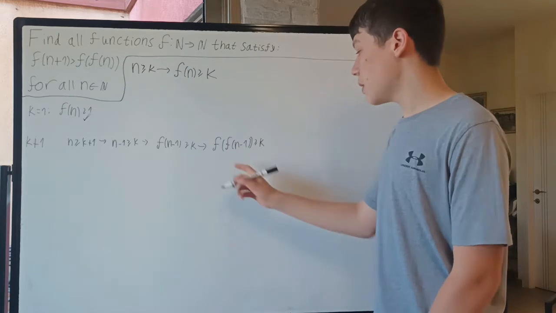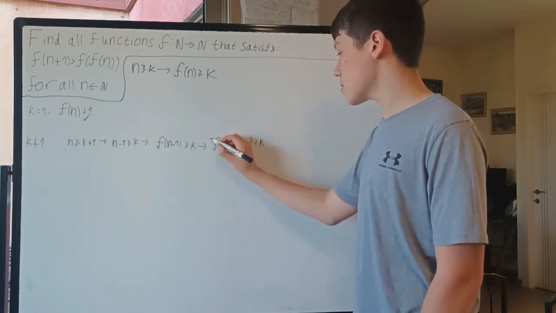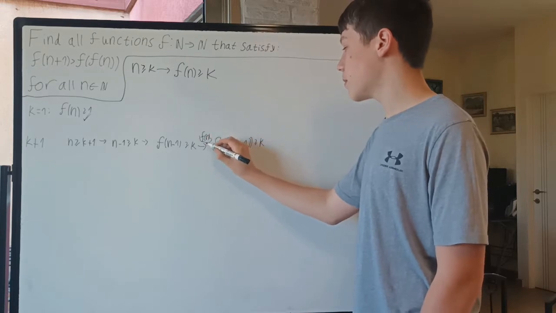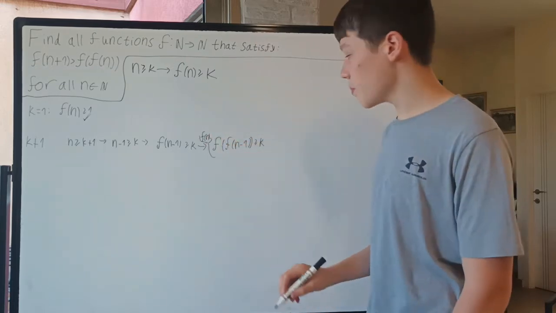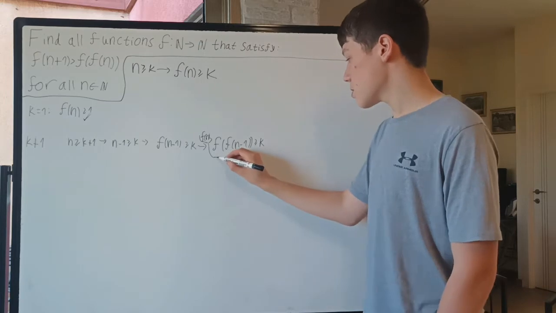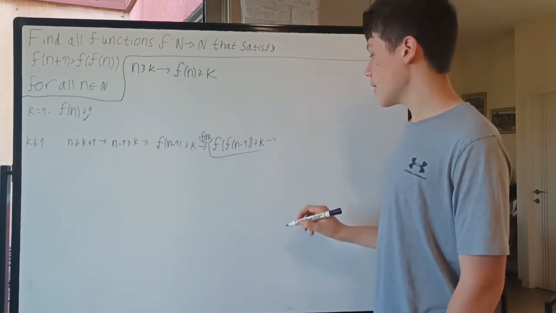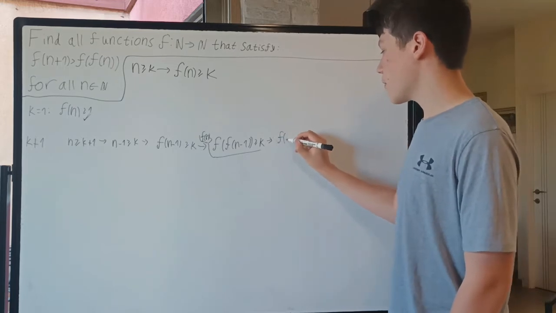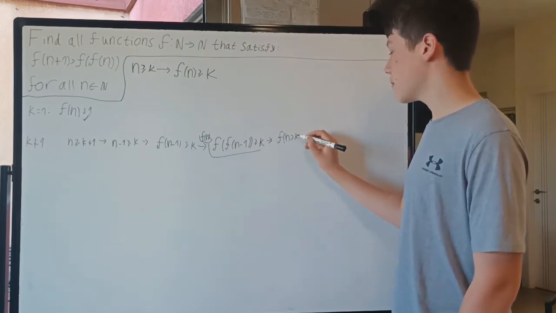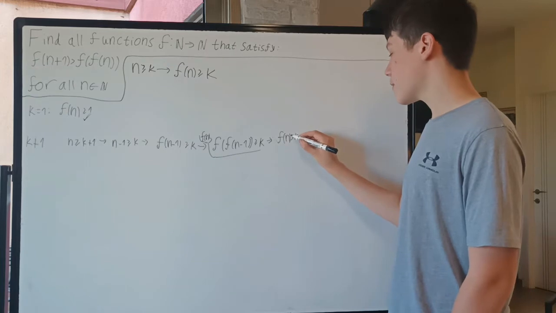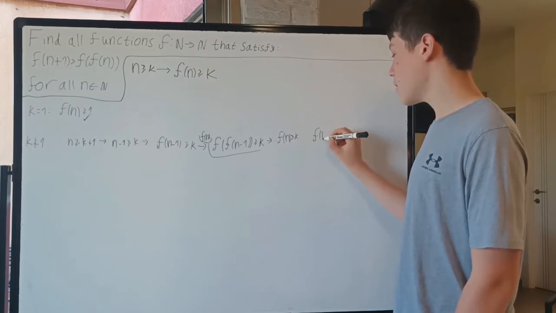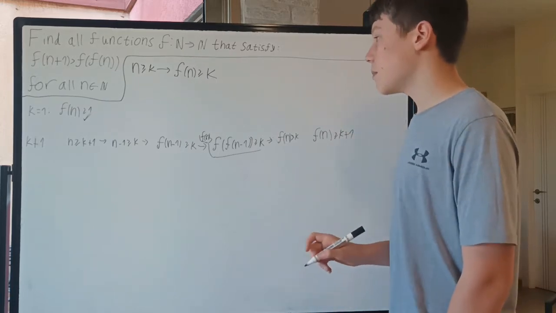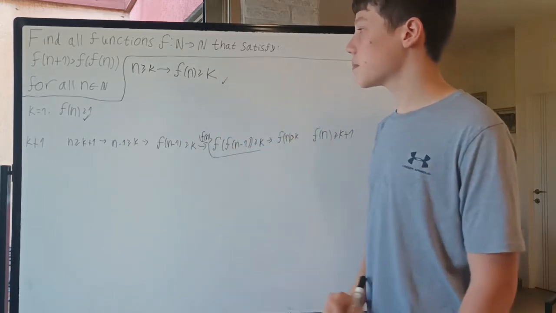But now, we know f of n minus 1 is smaller than f of n. We know this is true. So we can say that f of n is bigger than k. But if f of n is bigger than k, that means f of n is bigger than or equal to k plus 1. Meaning that we proved this.